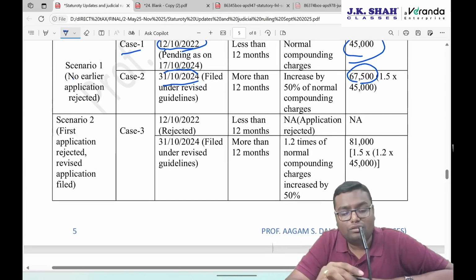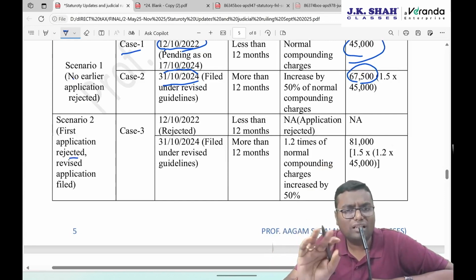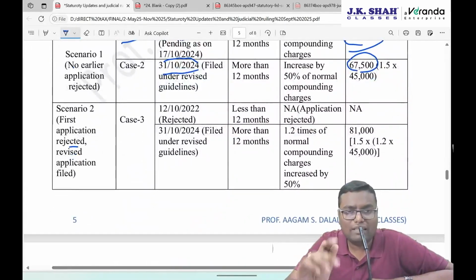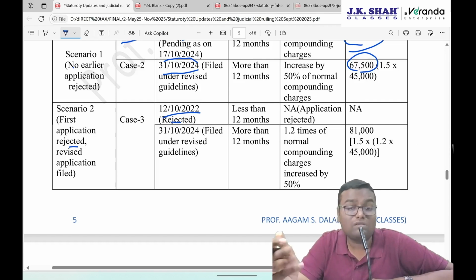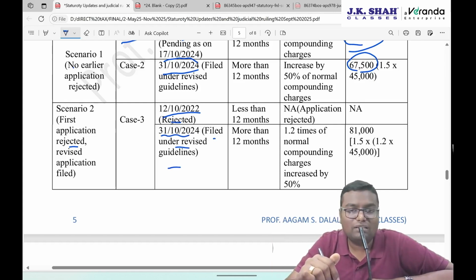Now let's assume that the first application was rejected for the same offense under the earlier scheme. Let's say on 1st April 22, prosecution started. Under the old guideline, you have done the application for compounding on 12th October 22, which was rejected. So no compounding charges were paid because the application was rejected. On 31st October 24, now you are filing the second application under the revised guideline for the same offense.